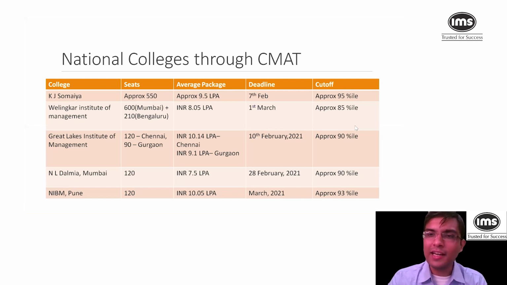If you are getting anything, let's say 5 to 10 percentile less than these numbers during mocks as well, then also you can target these colleges. So suppose you've given an IMS mock and you are getting 80 percentile, then also you can target these colleges, because you will improve in these next 2 to 3 weeks. You will definitely improve. The deadlines are very stiff. Please have a look at them. You can take a screenshot of this slide. These are the colleges that you can target.